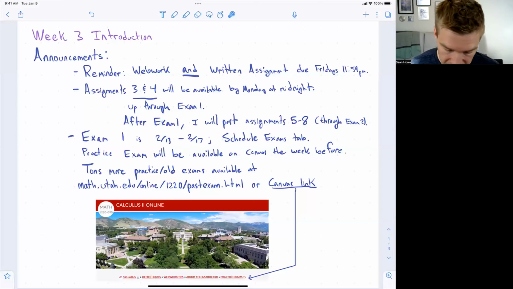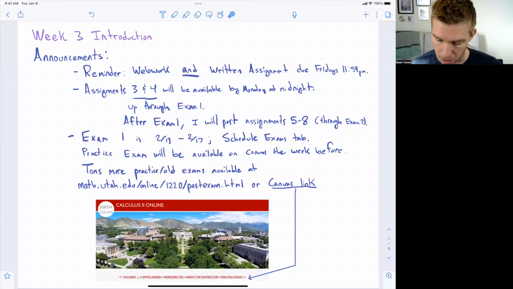In terms of just the material, there are also a bunch of old exams or practice exams available at this website, which you can access via a Canvas link I just added on the front page. So if you log in and go to the course page, it looks like this. At the top, you have this link to the syllabus, office hours, web work tips, about the instructor, and now practice exams. So if you click there, that will take you to this page. That's a bunch of old exams available to practice with. Okay, so those are the main logistic announcements I wanted to make.